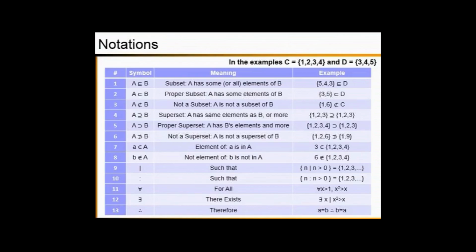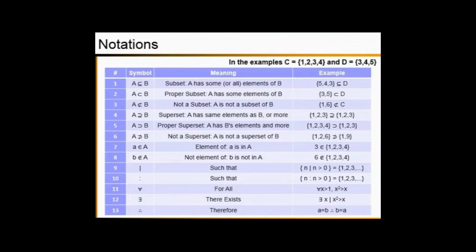Here I am defining an event including the elements 3, 4, 5, and I'm going to compare that with event D defined as above. So when you look at it carefully, the event that I have defined here has some elements of the event D. Therefore, the event that I have defined here is a proper subset of event D.